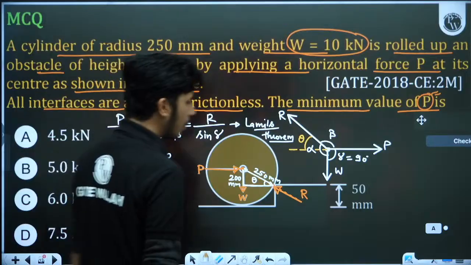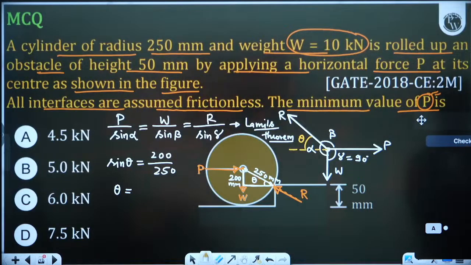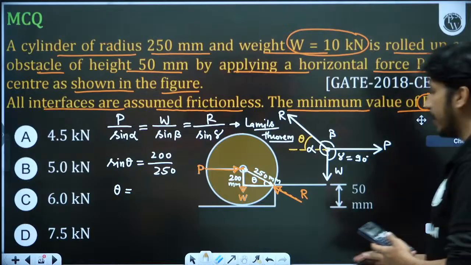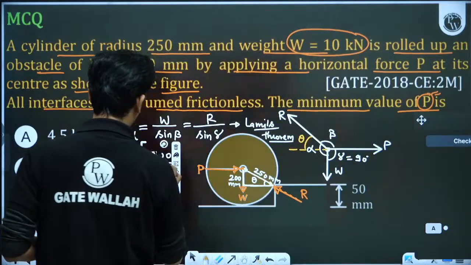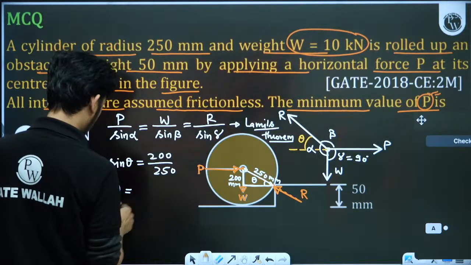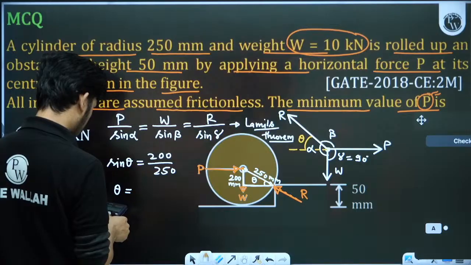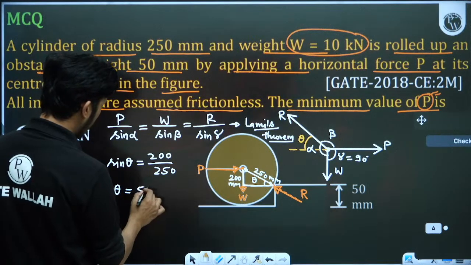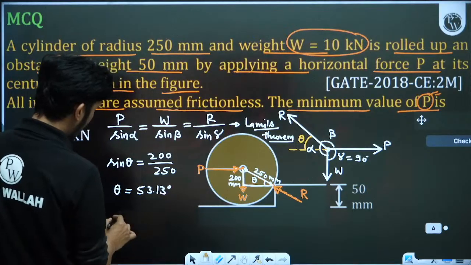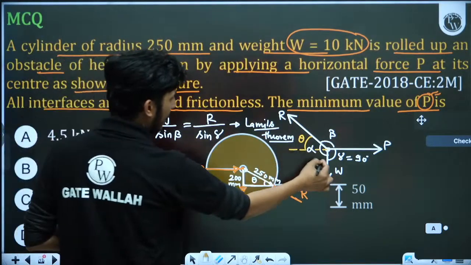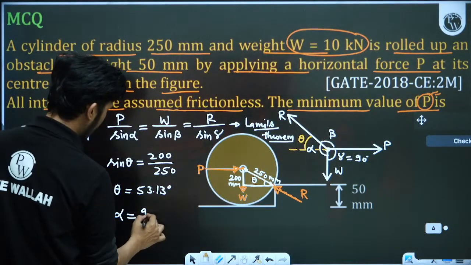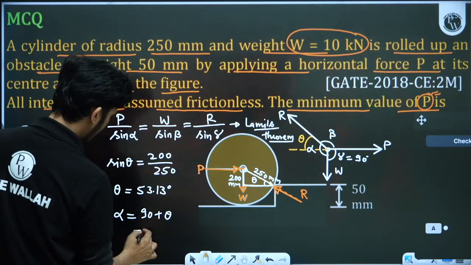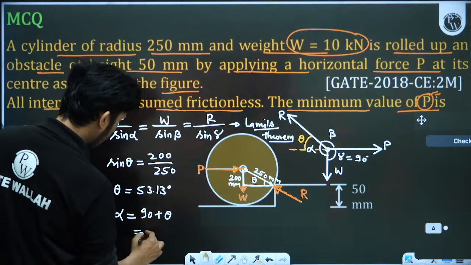Theta is sin inverse 0.8. 200 by 250 is 0.8, right? So sin inverse 0.8 is 53.13 degrees. So what will be alpha? Alpha is 90 degrees plus theta, so that is 143.13.